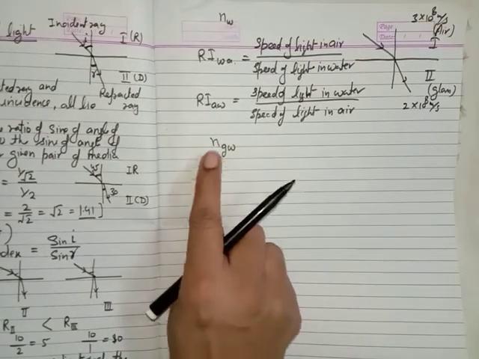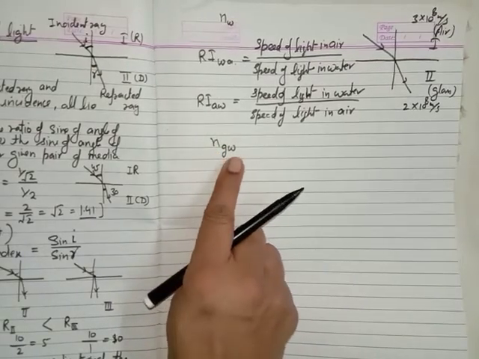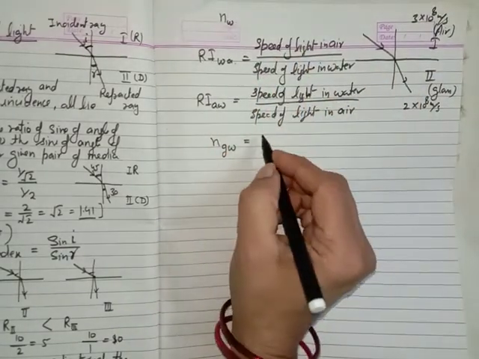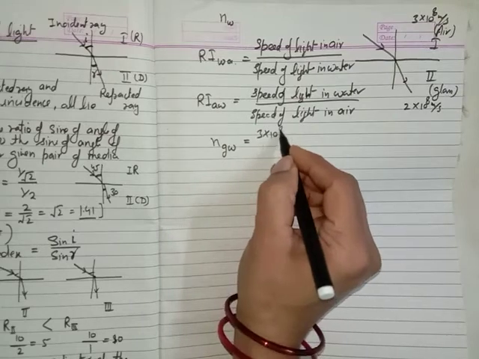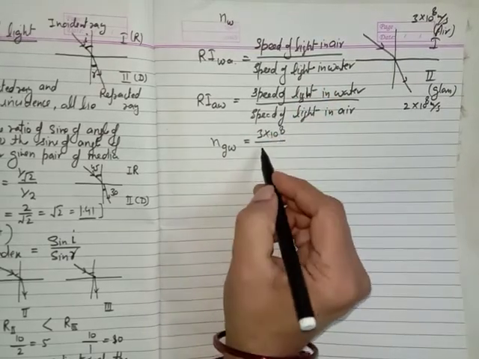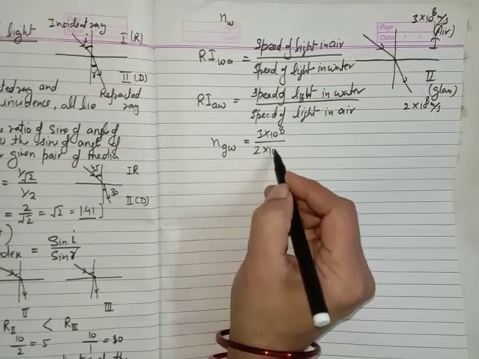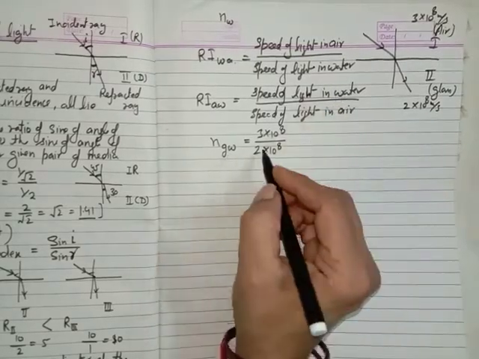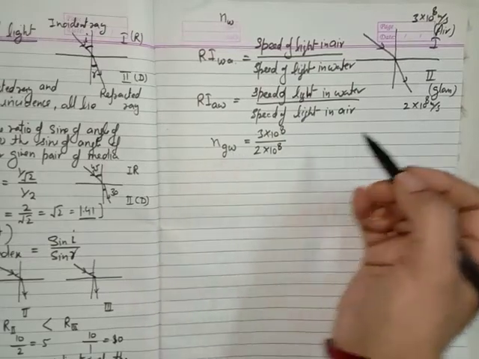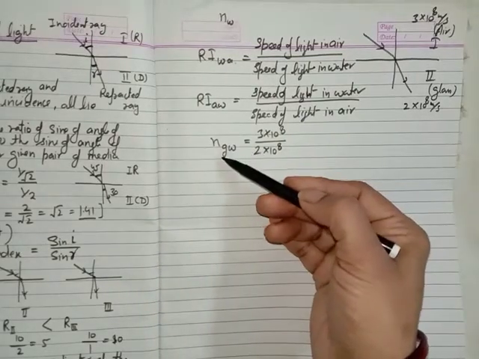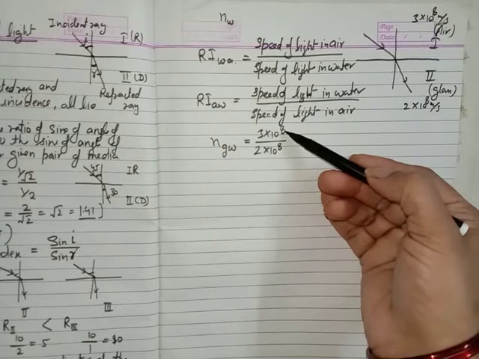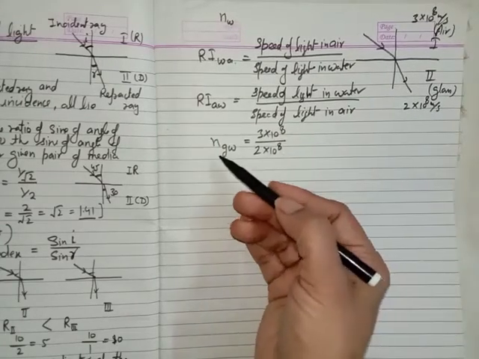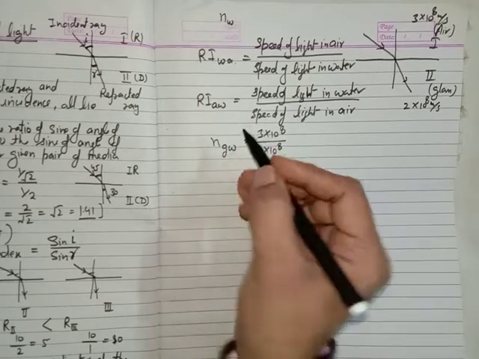Okay, this is the refractive index of glass with respect to water, and we know that according to the formula the speed of light in air is 3 into 10 power 8 meter per second, and in glass is 2 into 10 power 8 meter per second. Sorry, not water, glass. The refractive index is the speed of light in air upon the speed of light in glass, because now we are going to find the refractive index of glass with respect to air.